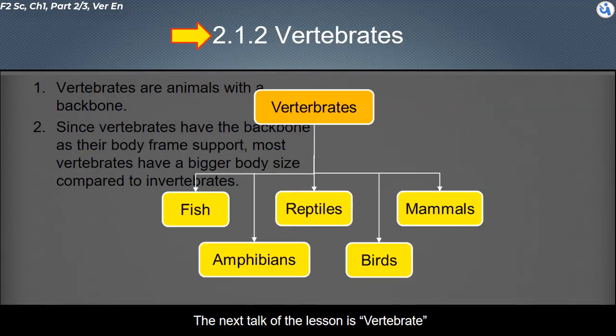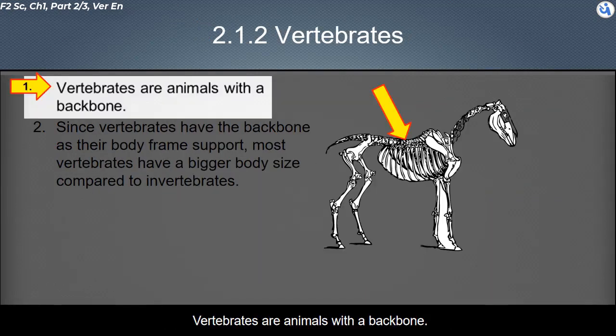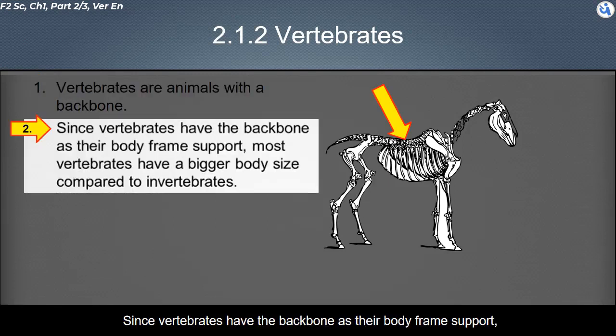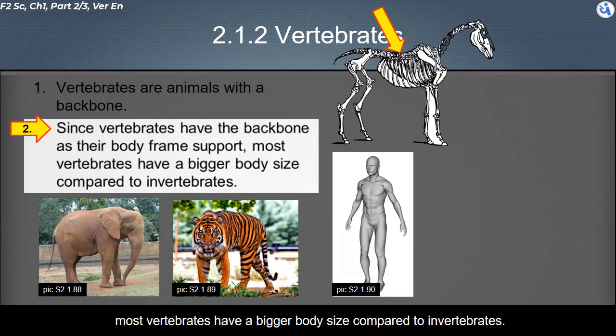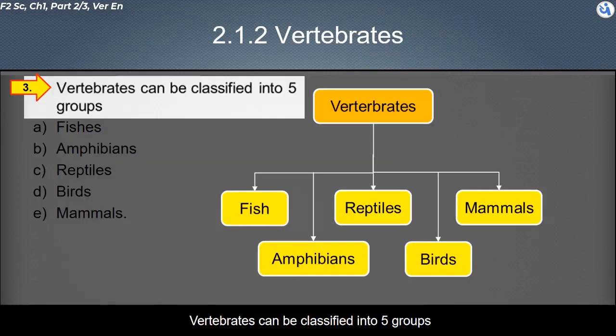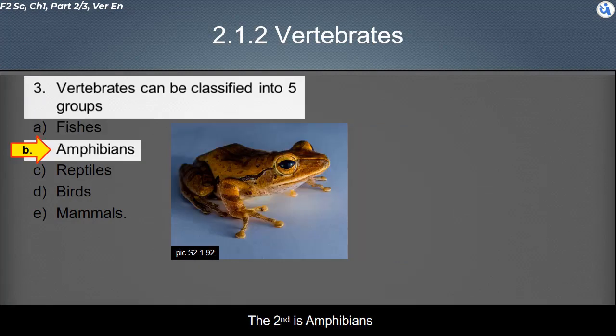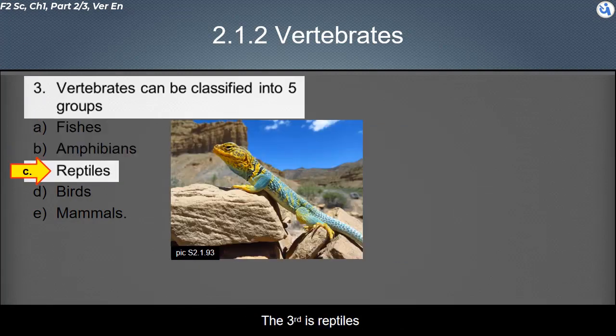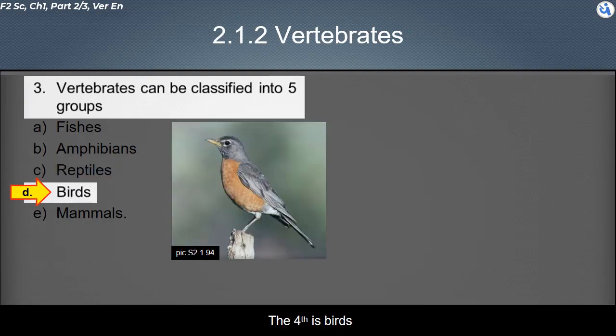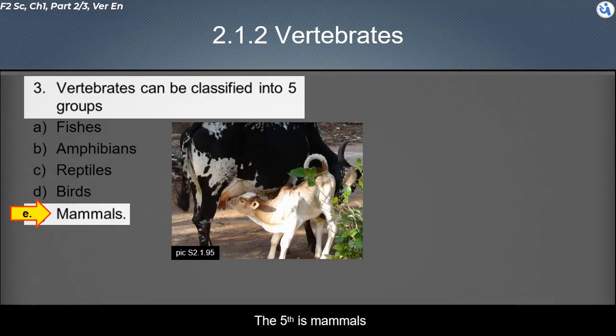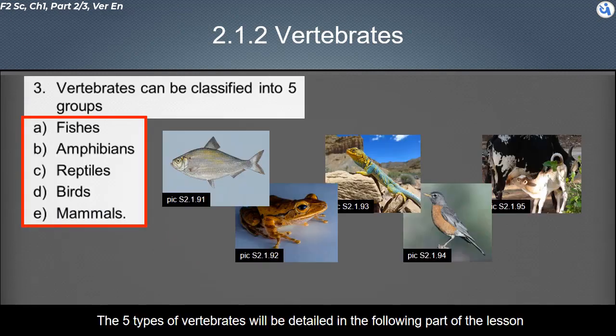The next topic of the lesson is vertebrates. Vertebrates are animals with a backbone. Since vertebrates have the backbone as their body frame support, most vertebrates have a bigger body size compared to invertebrates. Vertebrates can be classified into 5 groups. The first is fishes. The second is amphibians. The third is reptiles. The fourth is birds. The fifth is mammals. The 5 types of vertebrates will be detailed in the following part of the lesson.